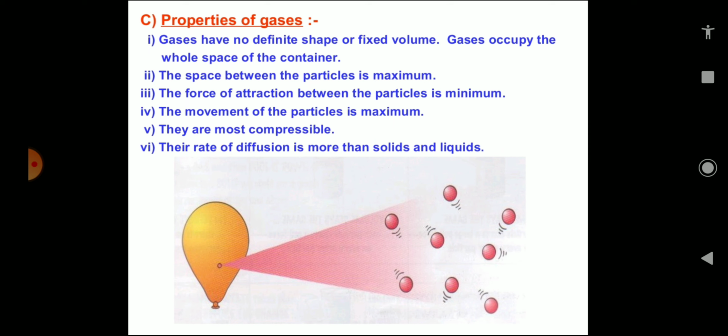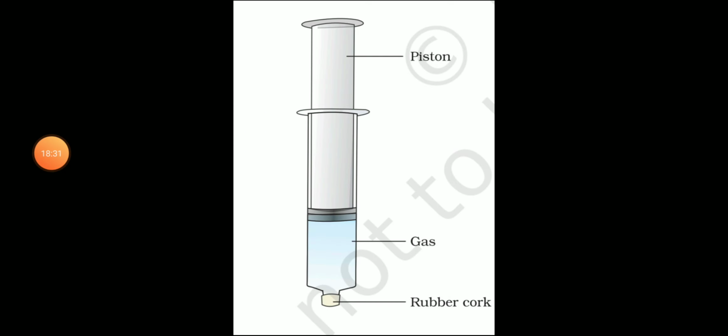So we can say that gases have no definite shape or fixed volume, and gases occupy the whole space of the container. For understanding this, let us see one very important object. This is the diagram of a syringe. All of you might have seen this syringe. The upper part of the syringe, which can be separated, is called the piston, which is put inside the main body of the syringe.